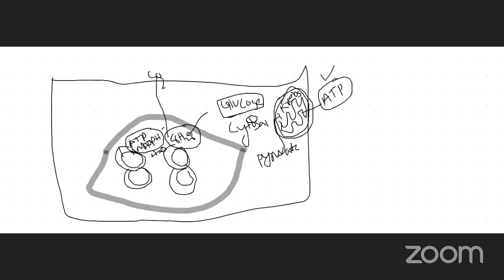ATP is synthesized in the mitochondria. So this is the cycle. First photosynthesis: in photosynthesis, the end product glucose is formed. The glucose diffuses into the cytosol, where respiration starts in the form of glycolysis.